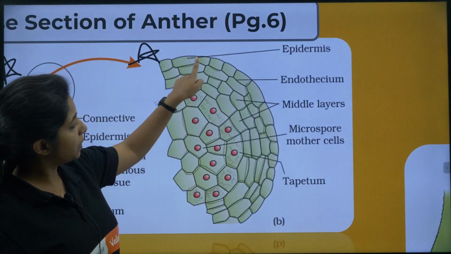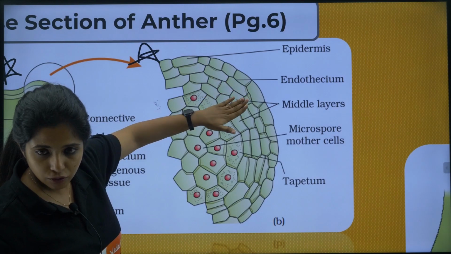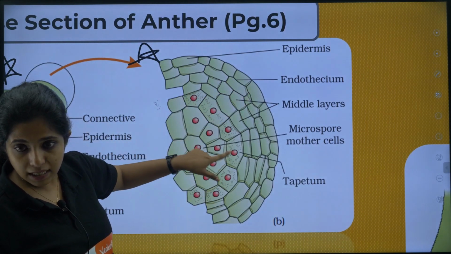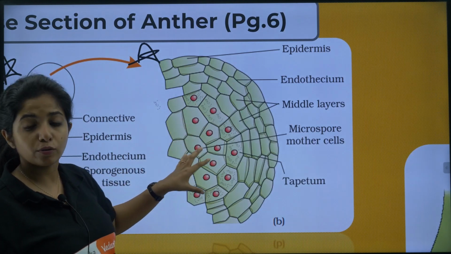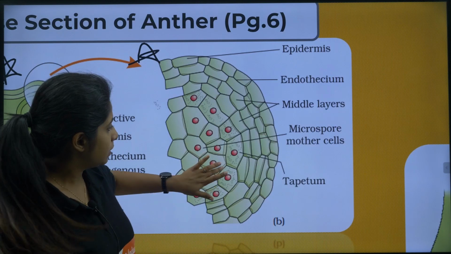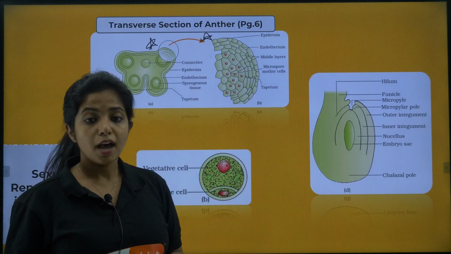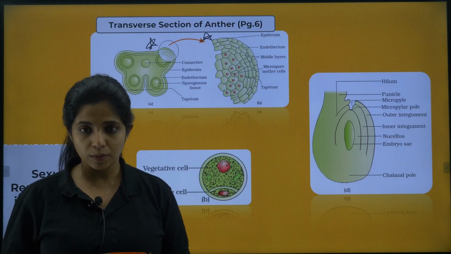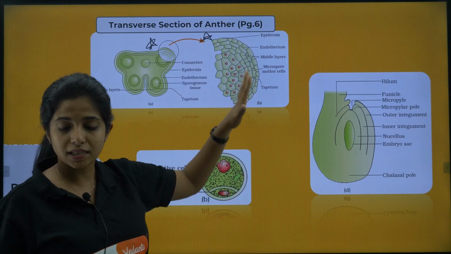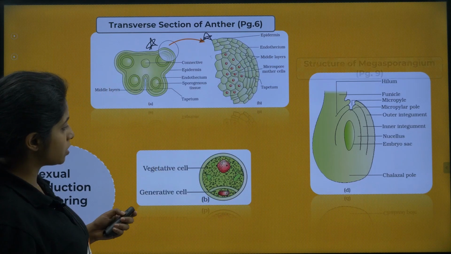So sorry. Yeah, epidermis is there, then endothecium is there, then you have the middle layer. You have 2 separate layers, middle layers only, and then this particular layer that you see is tapetum. Inside the tapetum you have this sporogenous tissue having the microspore mother cells. Each of them can give rise to pollen grains, my dear children. Okay. The tapetum is very unique. It has dense cytoplasm and multiple nuclei, even though the picture is not given. This is the transverse section of anther, which is given on page number 6. Cool. Now this you have to draw. This comes in drawing, which is why I put a star mark over there.